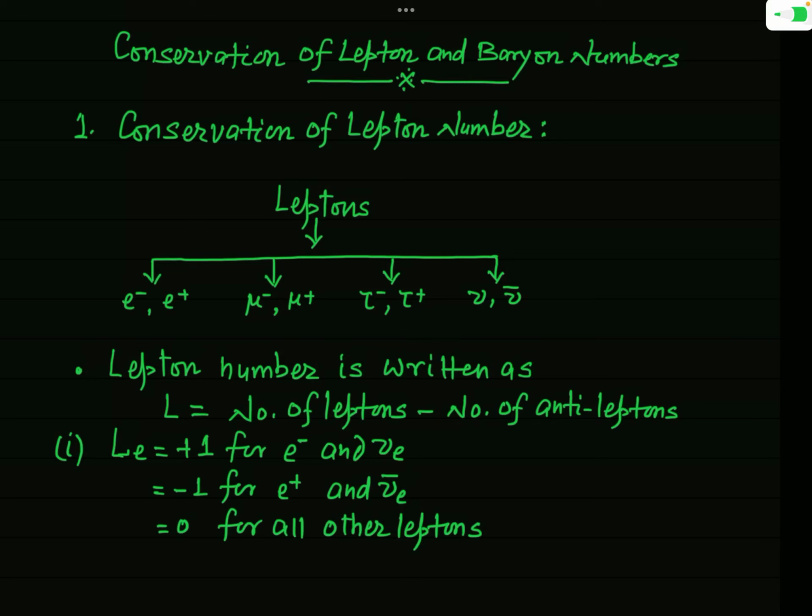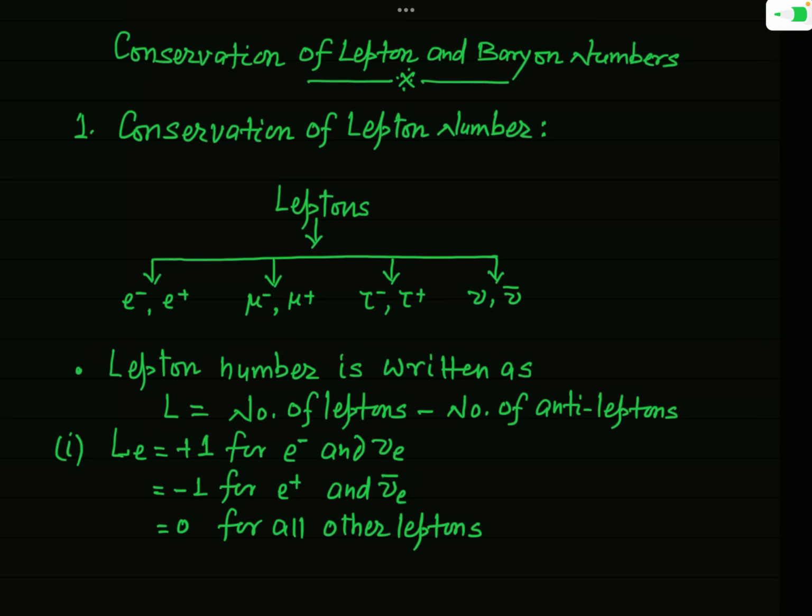And so you can say that the lepton number and the baryon number will remain conserved in all the known processes. So this conservation principle is also a criterion on the basis of which you can decide that a particular process will take place or not. That is, we can decide that the given process is allowed or forbidden.